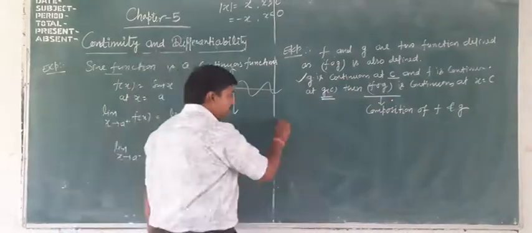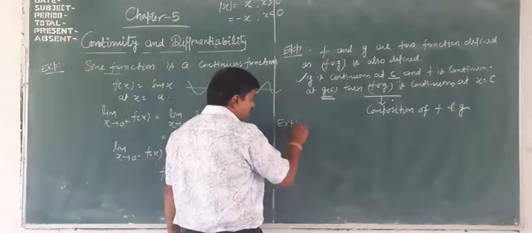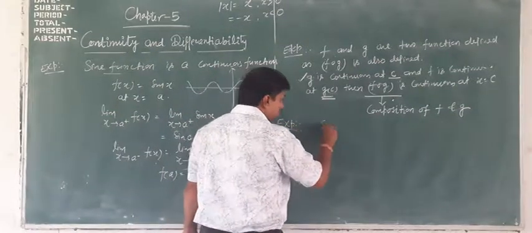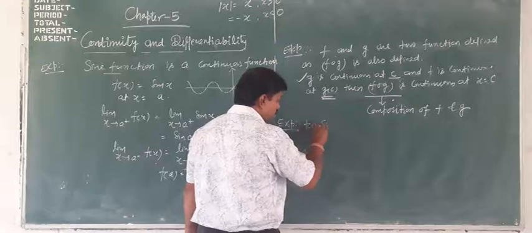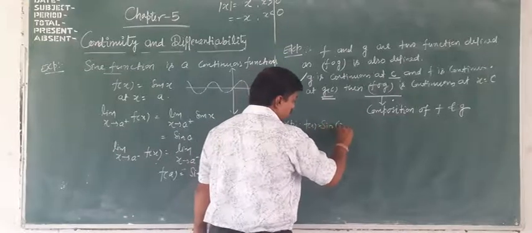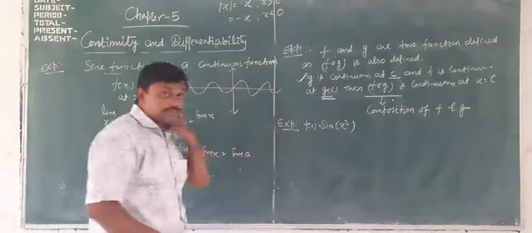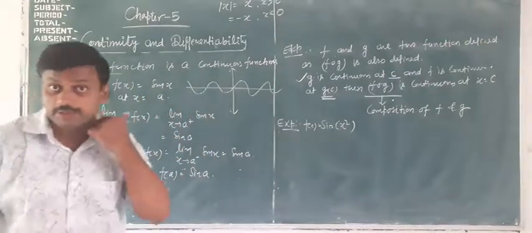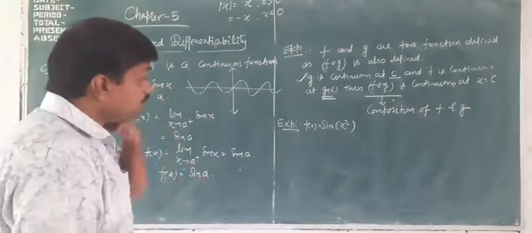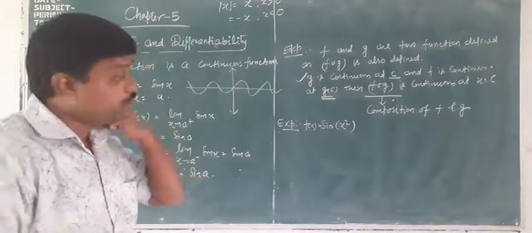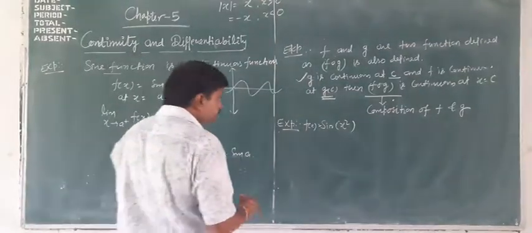Now we shall discuss one example. Example is that f(x) equal to sin x square. We have to discuss the continuity of the function f(x) equal to sin x square.